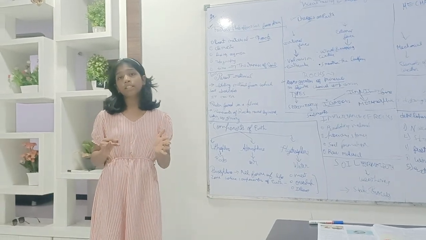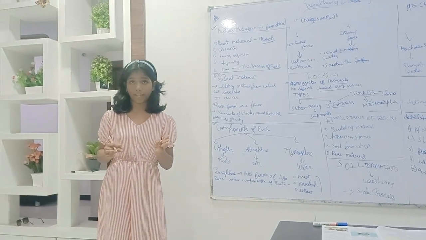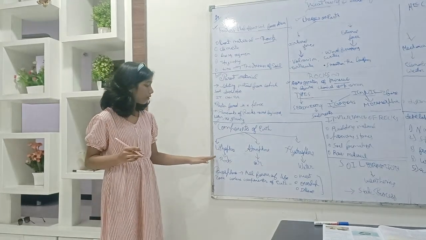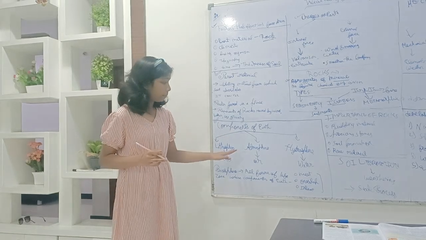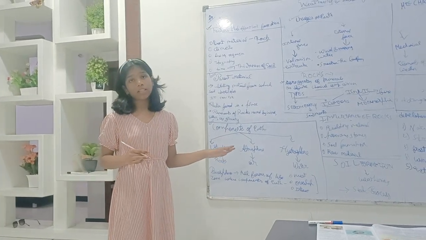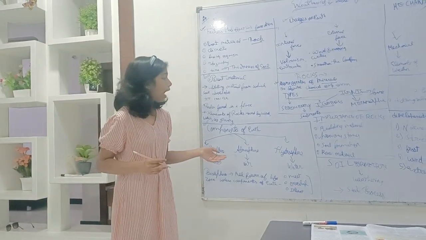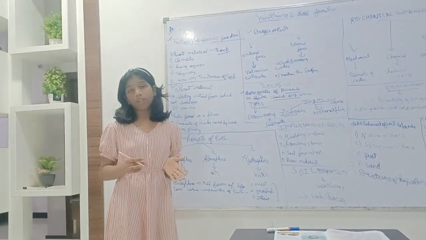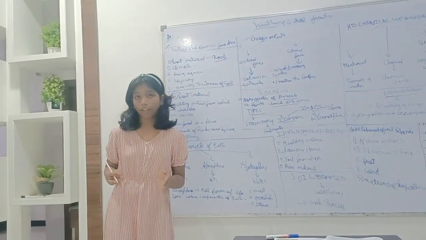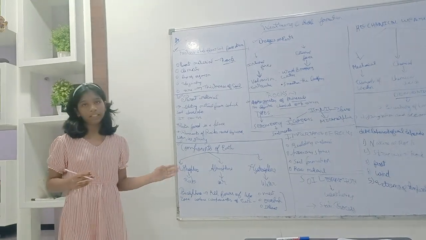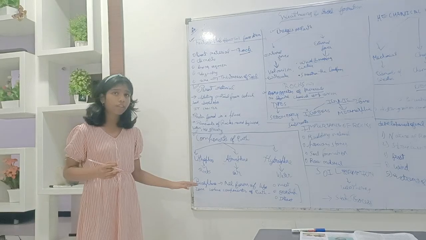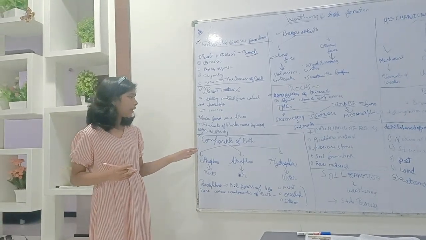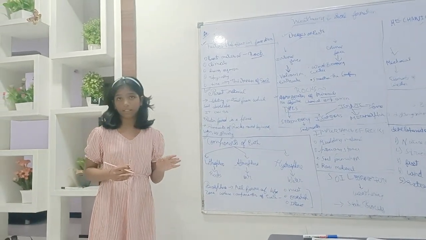Now, components of earth. Earth is composed of three components. First is the lithosphere. Lithosphere is the sphere of rocks. Then the atmosphere, the sphere of air, and the hydrosphere, the sphere of water. Apart from these three components, there is one more called the biosphere, but that is not a part of the components of earth.